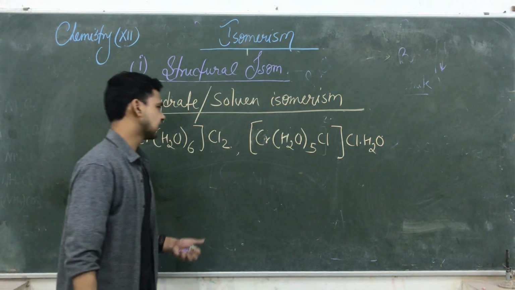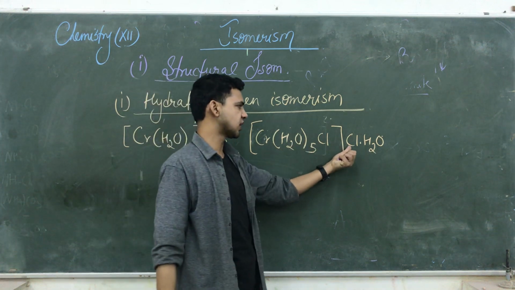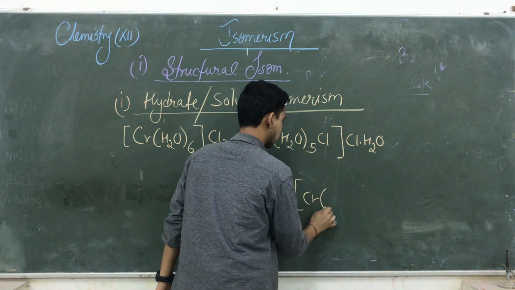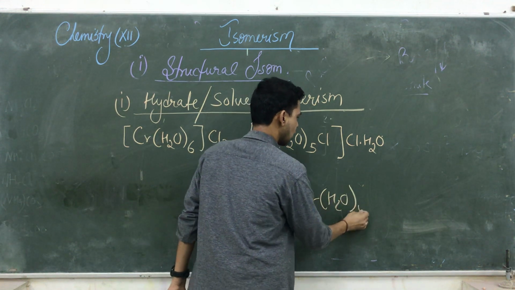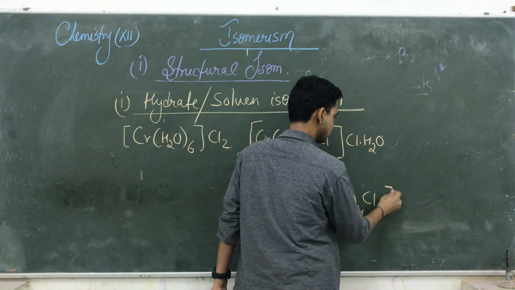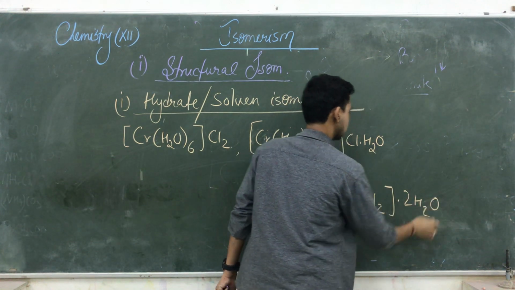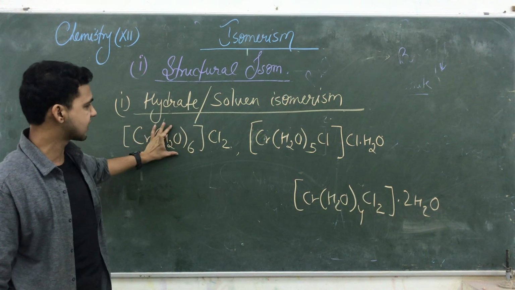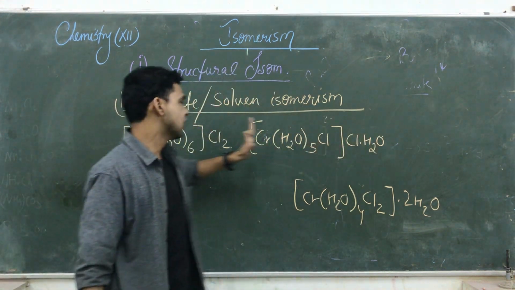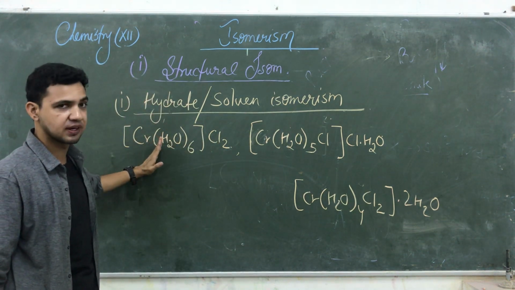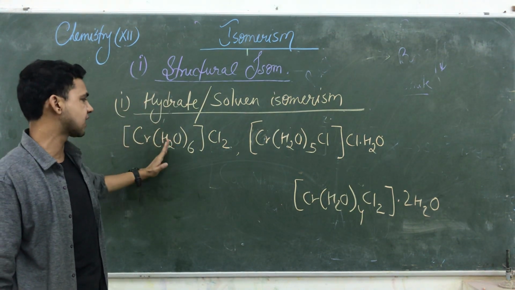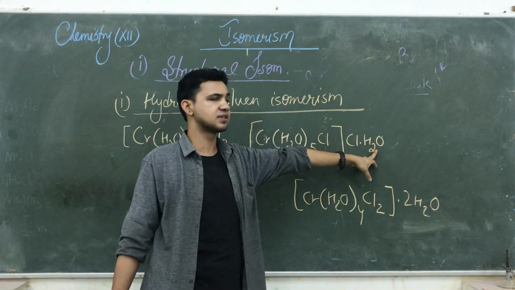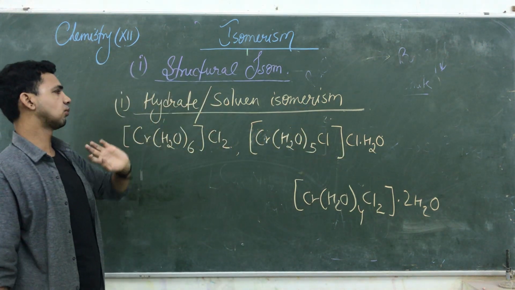Again, there is a possibility that one more Cl remains outside, bring that inside too and release an H2O outside. It gives you Cr(H2O)4Cl2 with Cl and 2H2O outside. So this isomerism is hydrate isomerism. Hydrate means how many water molecules are available inside as well as outside the bracket. In the first compound, 6 water ligands are inside the bracket, and in the next, 5 ligands are inside and some are outside. That is known as hydrate isomerism.